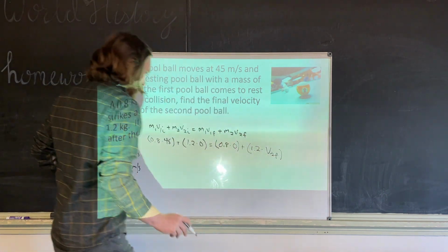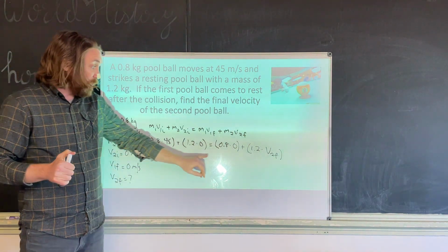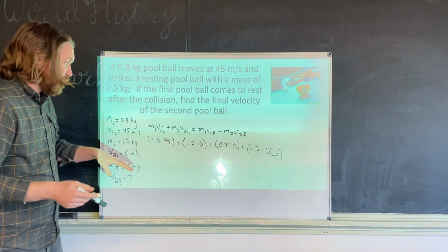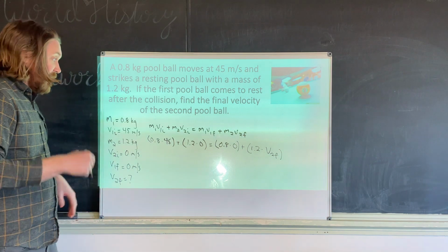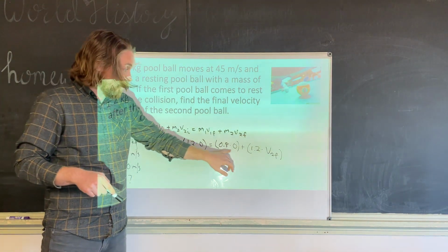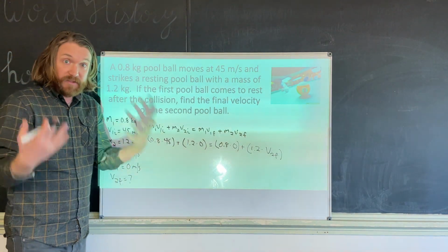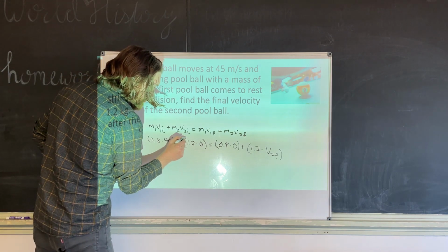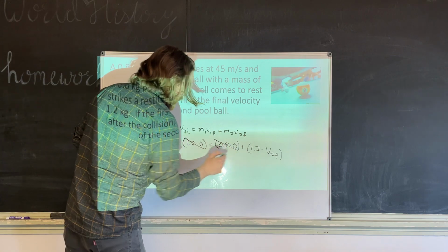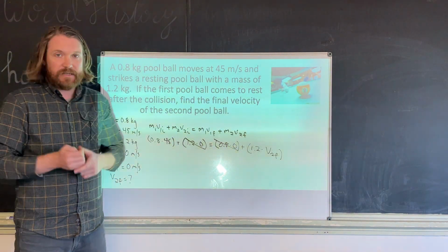Now, that looks like a lot. So you have to remember, you always do multiplication before you do your addition. So you have to multiply all these out first, okay? Now we have two that are super easy. 1.2 times 0 and 0.8 times 0 are awesome because anything times 0 is 0. So 1.2 times 0 is 0. 0.8 times 0 is also 0. So the only real multiplication we have to do here is 0.8 times 45.